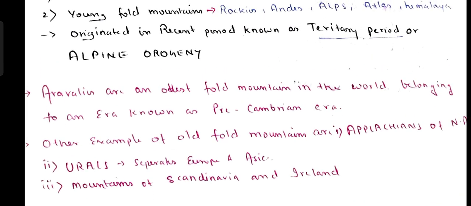Identify the odd one out. Identify the odd one out means identify the mountains which do not belong to alpine orogeny. ऐसा statement होगा. I am not writing that statement. And the options they can give are Himalayas, Andes, third option हो सकता है Aravallis, and fourth option होगा Appalachians.